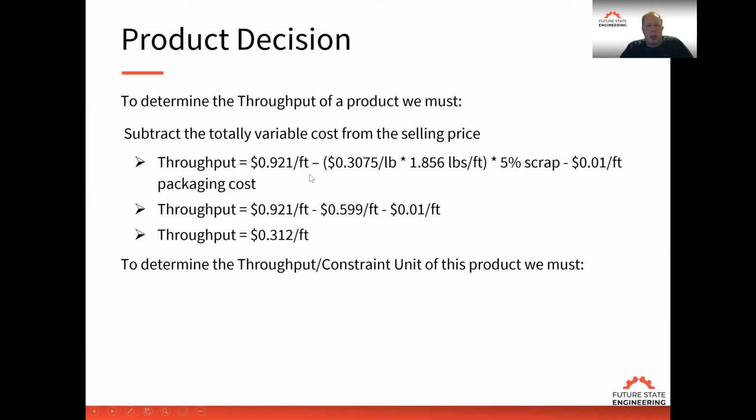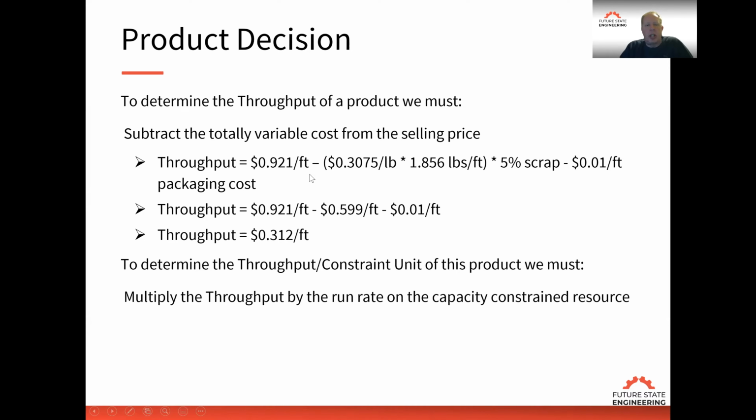Then we look at which value stream that product flows through, and say, okay, if we multiply the throughput by the run rate of that capacity constrained resource, then we can calculate how much throughput per constraint unit is being produced. So what we want to do is look at different products, and we can compare those throughput rates for different products that flow through different value streams. To maximize our profitability and to satisfy the market, we want to pick the products that have the highest throughput value per constraint unit for our organization.